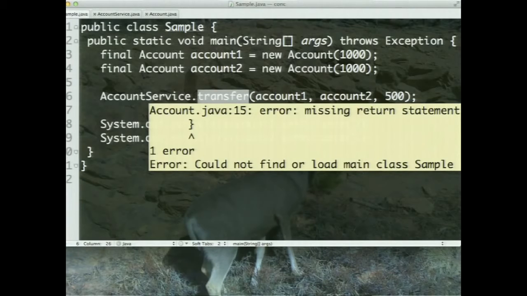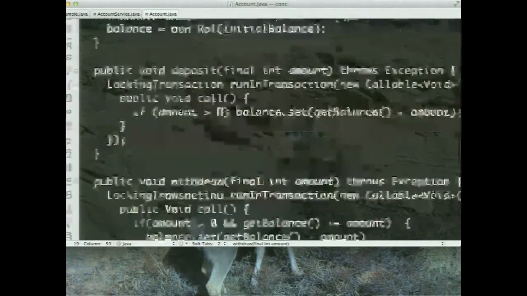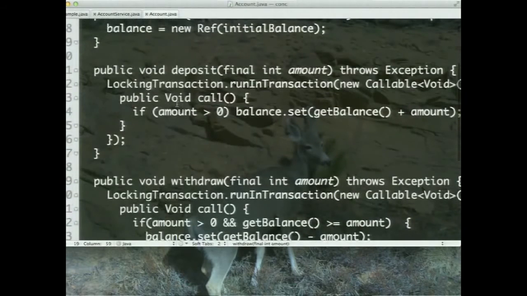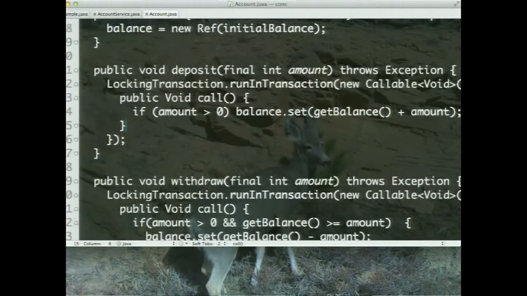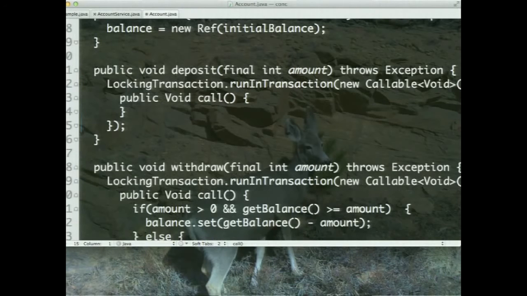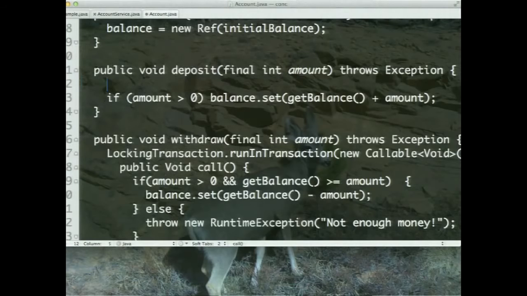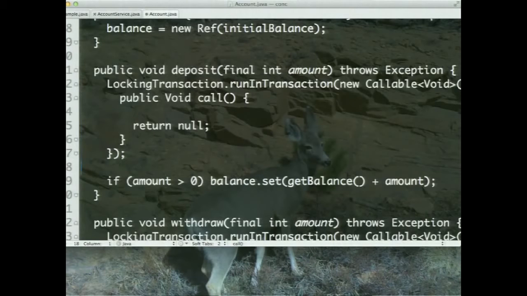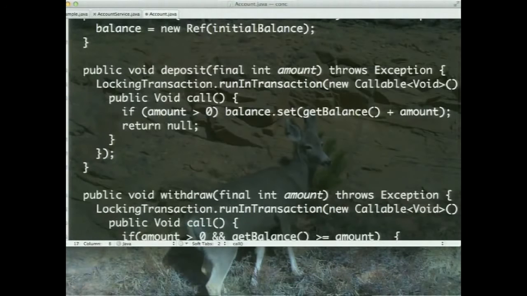Oh, line number 15, return statement is missing. Let's go fix it. So line number 15 over here, what did I do? I have started a transaction over here, and I'm going to run this whole thing within a transaction, but I haven't finished this transaction that I started up here, isn't it? So let's go fix that real quick here. I'll just go ahead and remove that, and it's easier to just get that back in here. So I'm going to say run this one call within that transaction for me. All right, there we go.